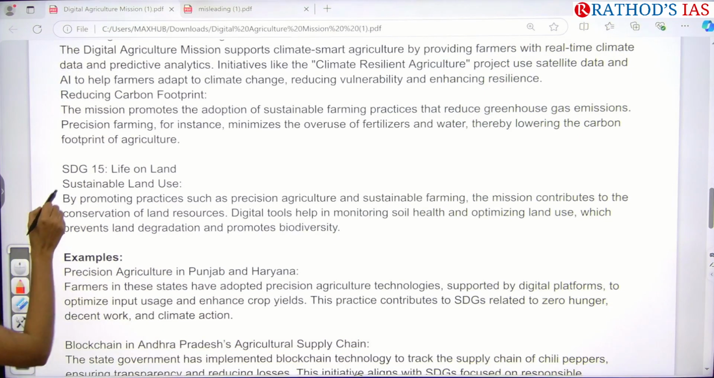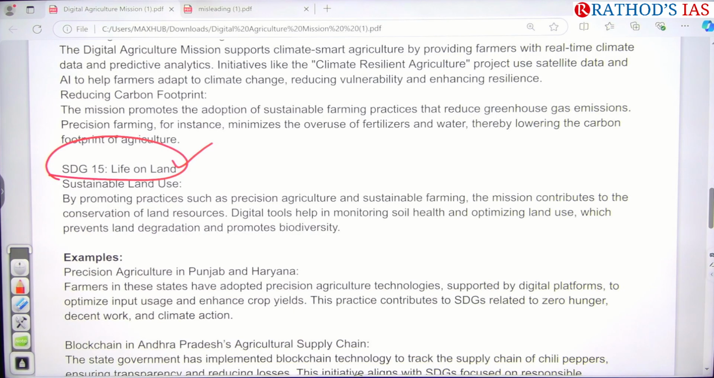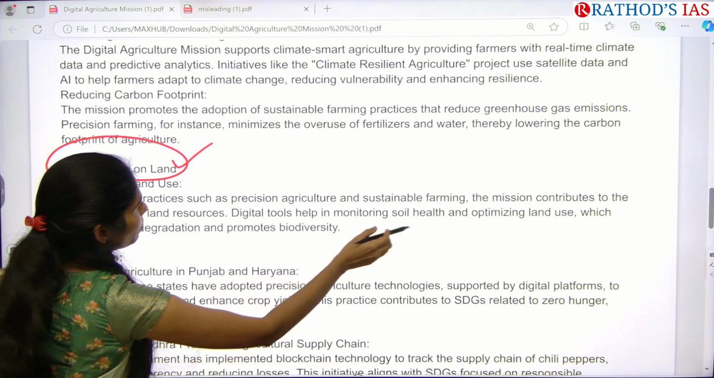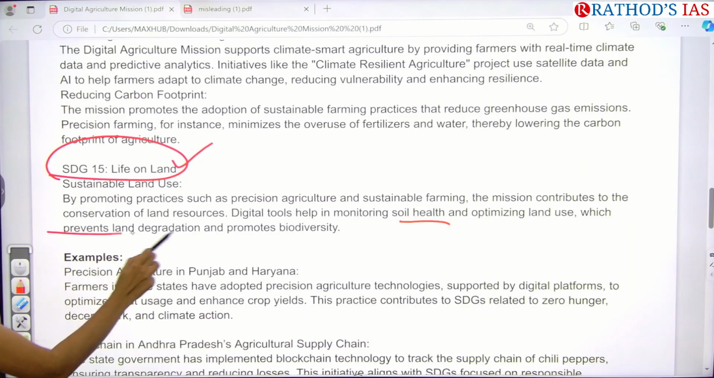And SDG 15, that is life on land, can also be achieved by this digital agriculture mission. Here we are focusing on digital tools for monitoring soil health and optimizing land use. That will prevent land degradation and also promote biodiversity.